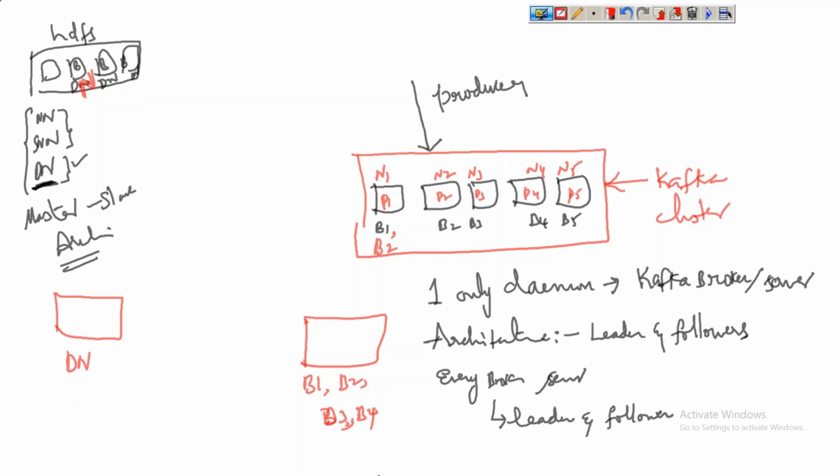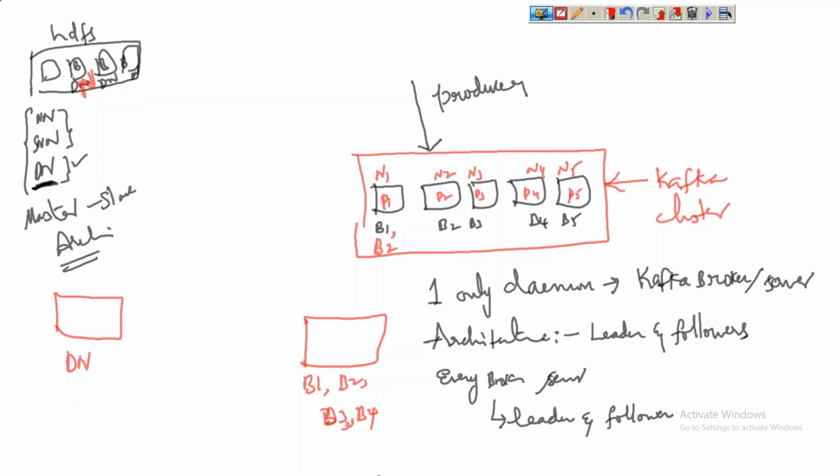A Hadoop single node cluster will have exactly one data node, one name node, and one secondary name node. We can't have more than one data node in a single node cluster. But in Kafka, even if we have a single node, we can set up multiple brokers in it.